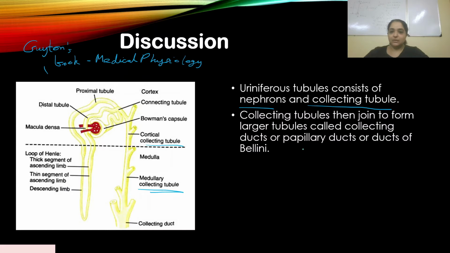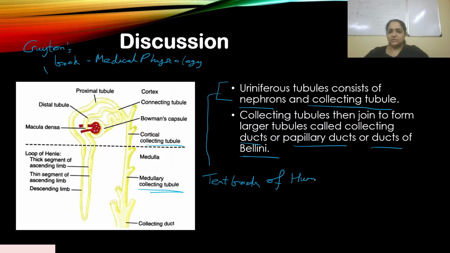Collecting tubules then join to form larger tubules called collecting ducts, or papillary ducts, or ducts of Bellini. This definition of uriniferous tubule is there in a textbook of human histology by Inderbir Singh. It's a common textbook studied by MBBS students. It's a good textbook if you want to study human histology, but don't worry about this in need, just follow this.